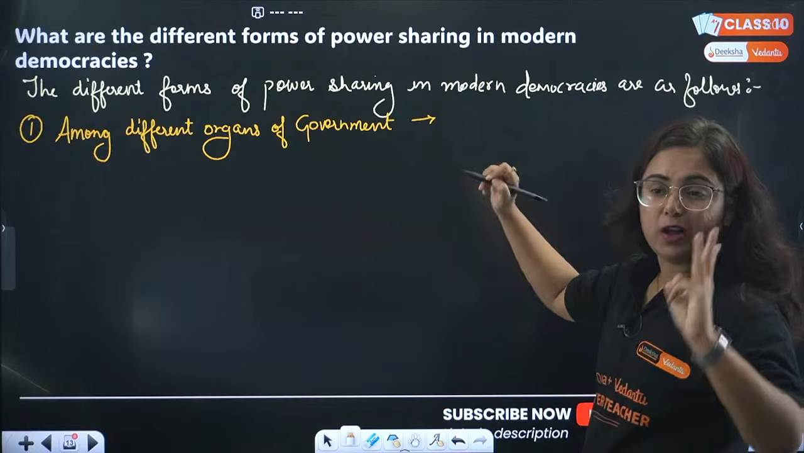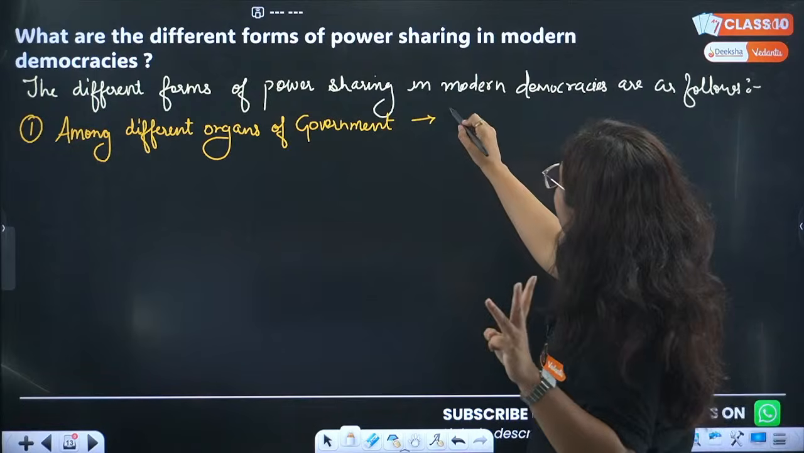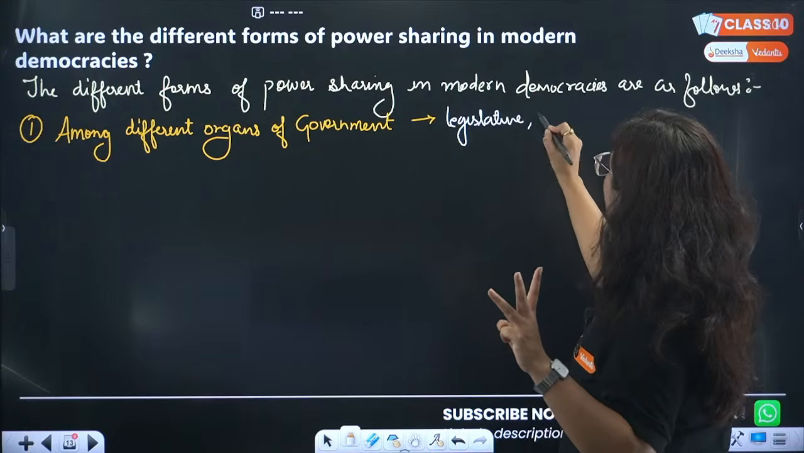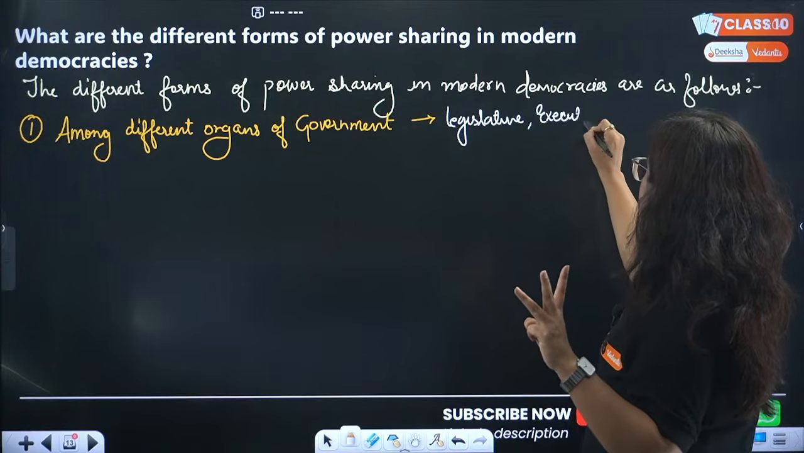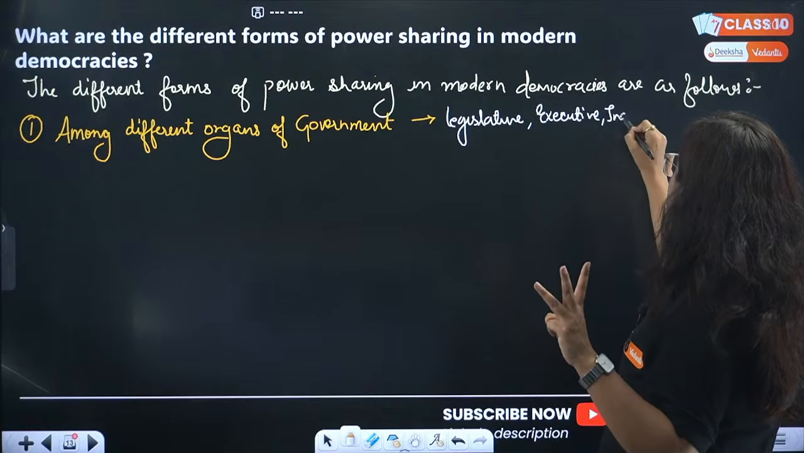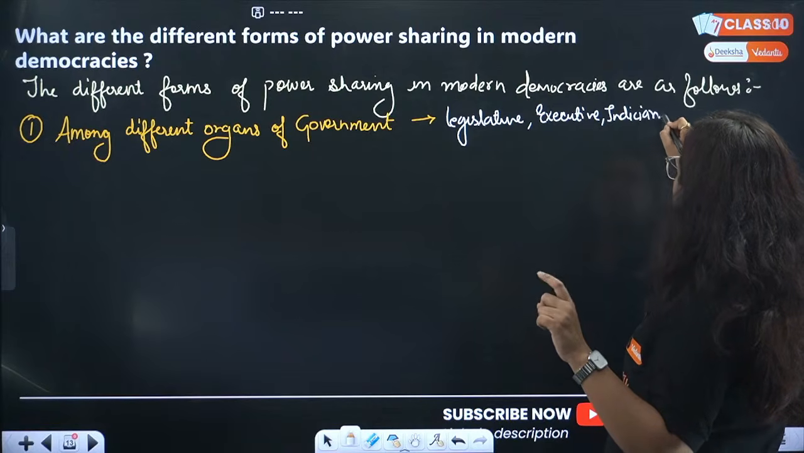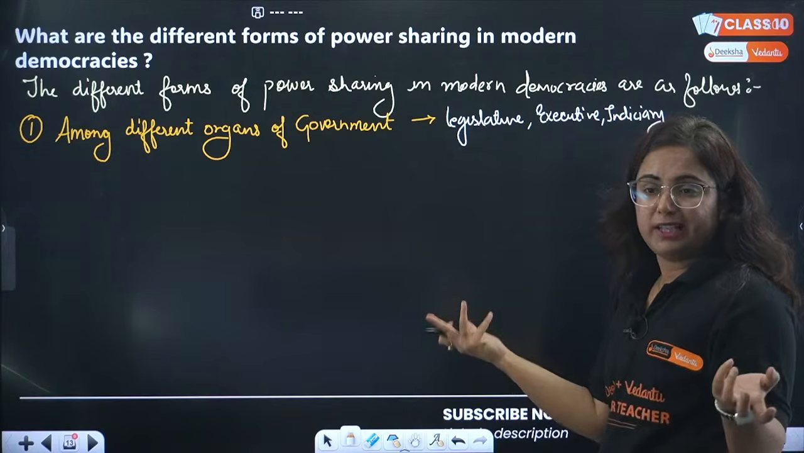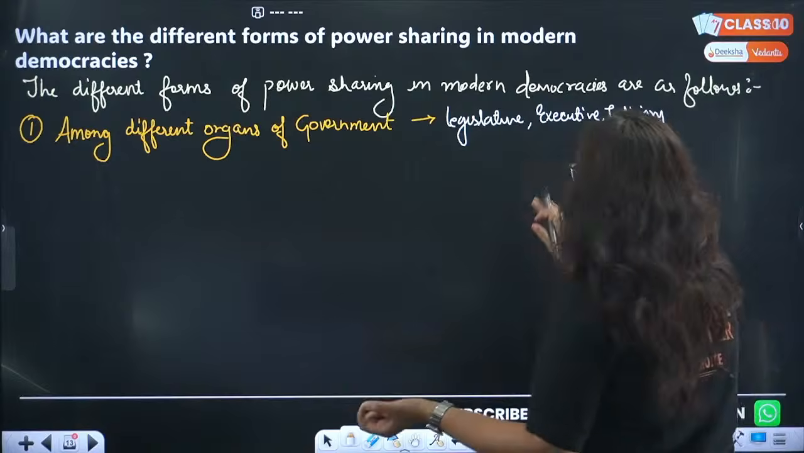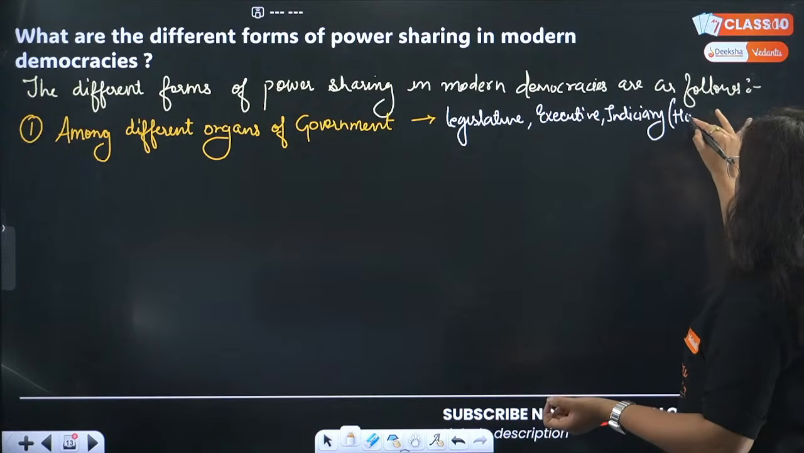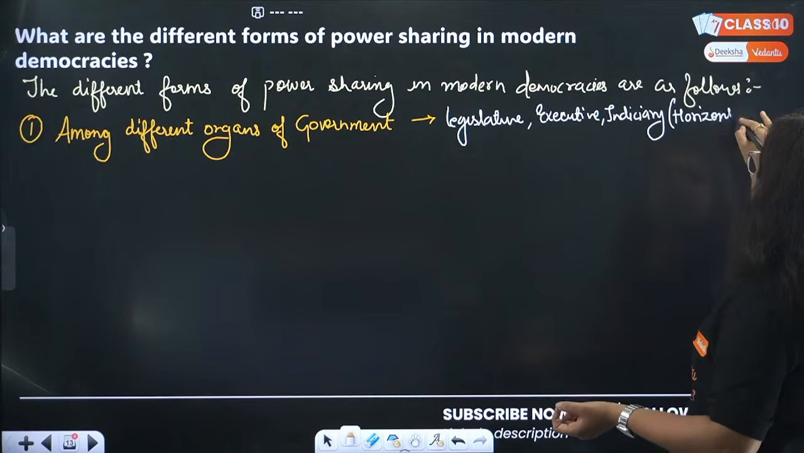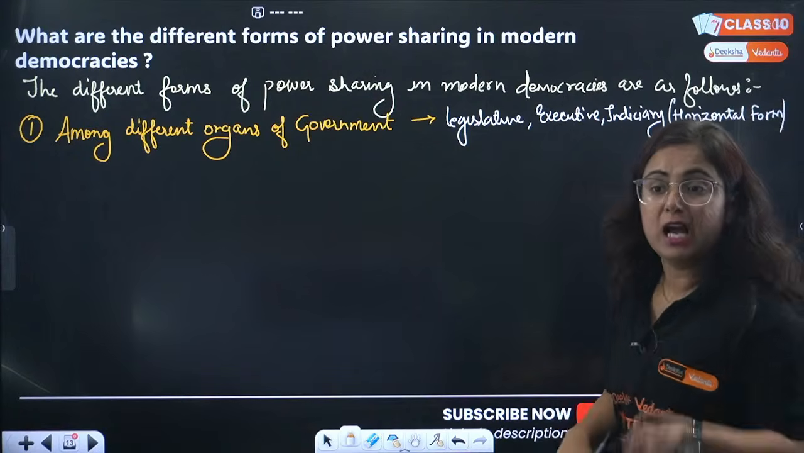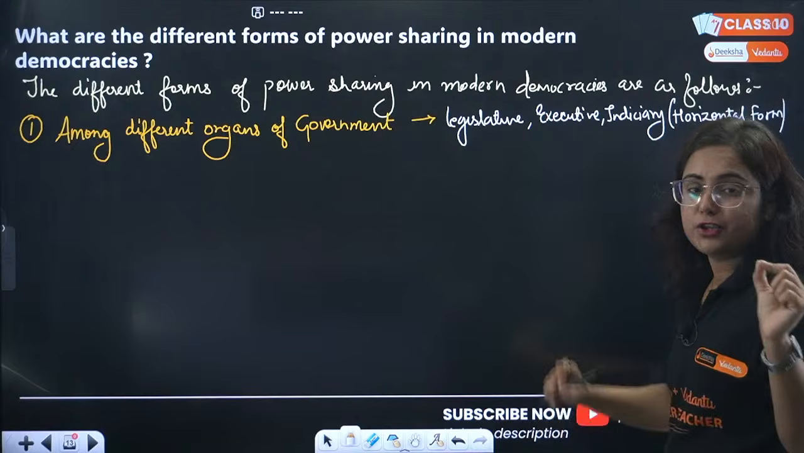So, among different organs of government, beta, what happened now? There are 3 organs in a government. They are the legislative organ, which makes the law, the executive organ, and then another one, the judiciary, because we have to share the power. If we give it in a single hand, they will become exploitative in nature, right? So this form of power sharing is known as the horizontal form of power sharing.